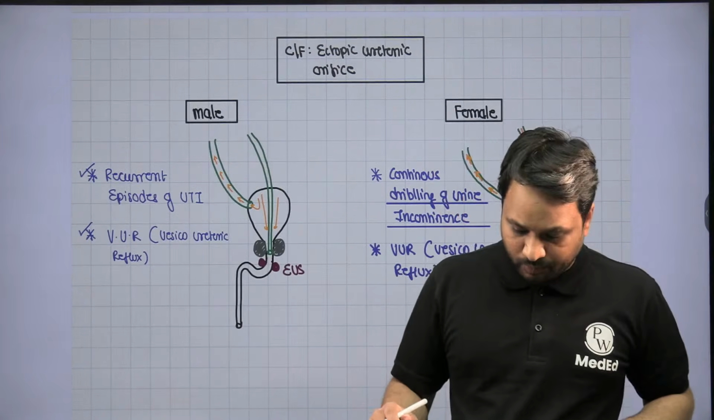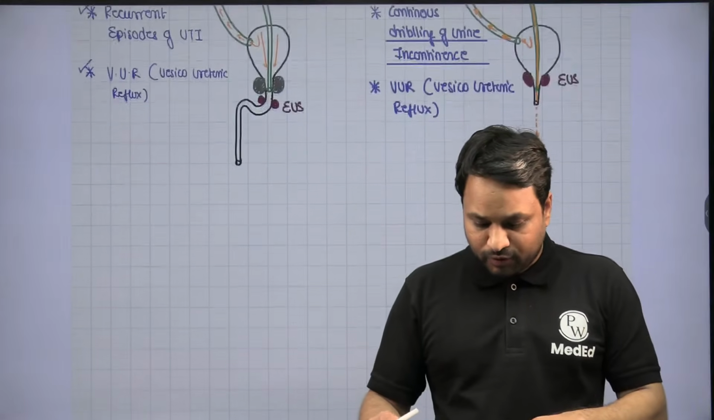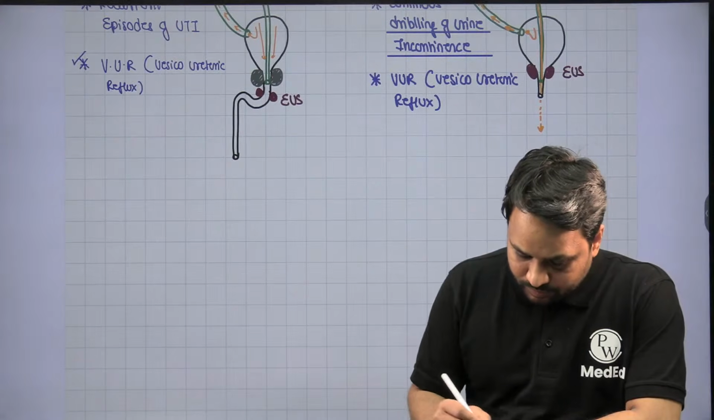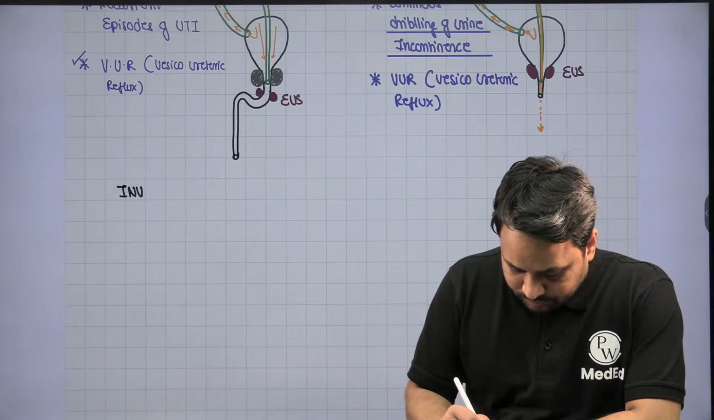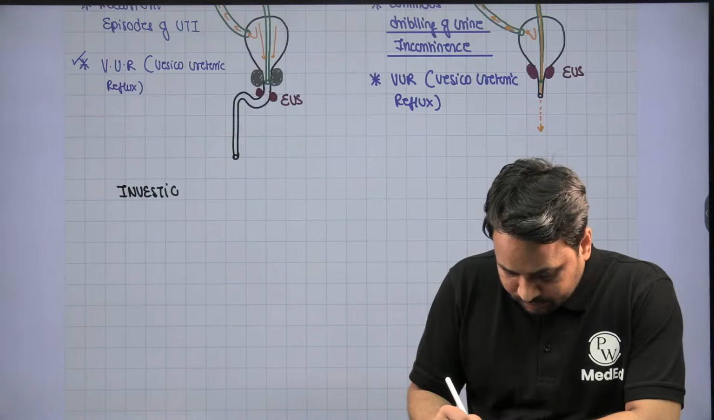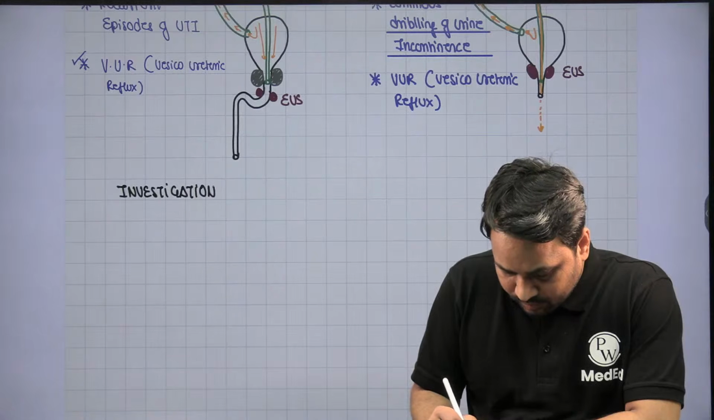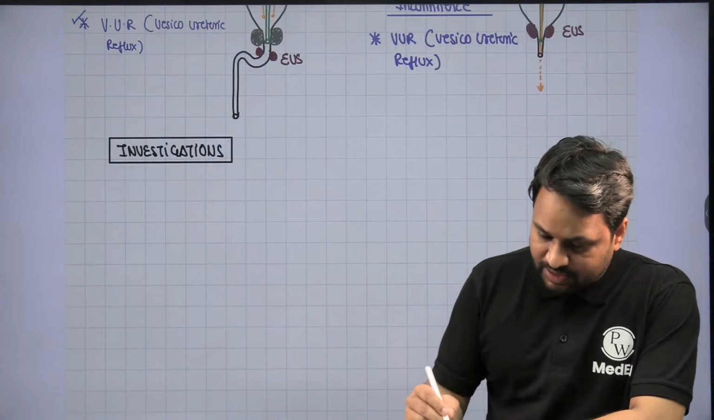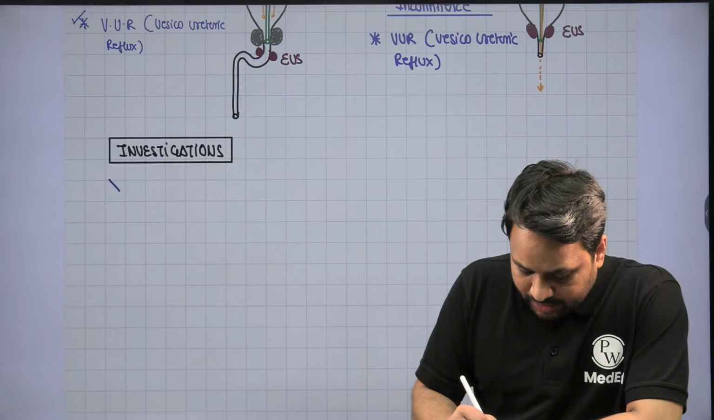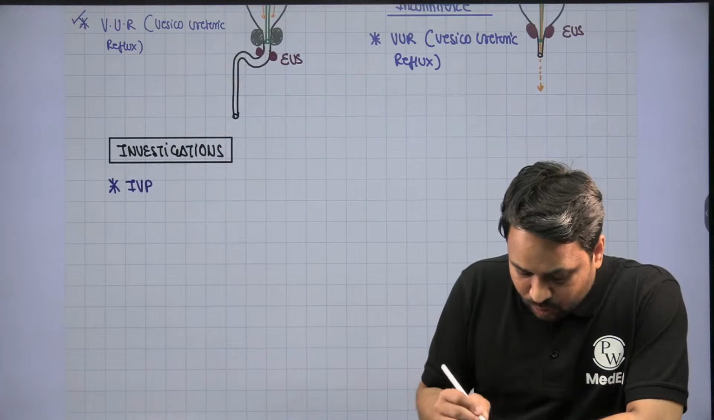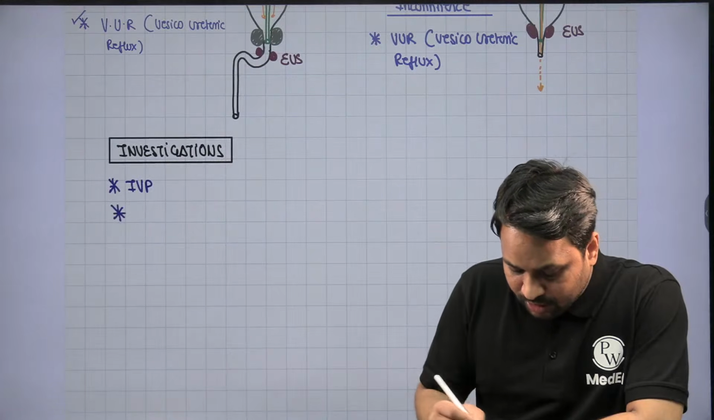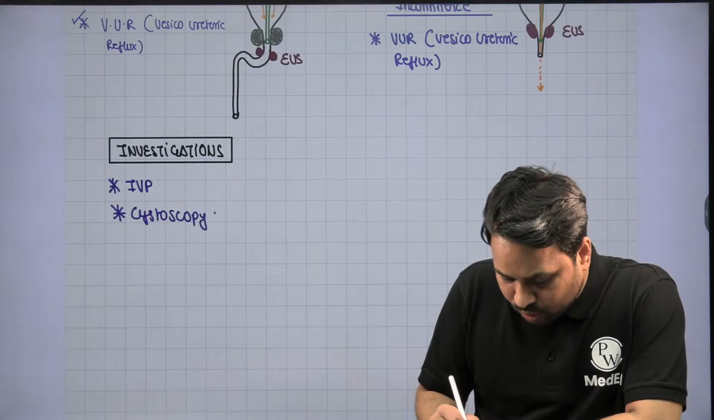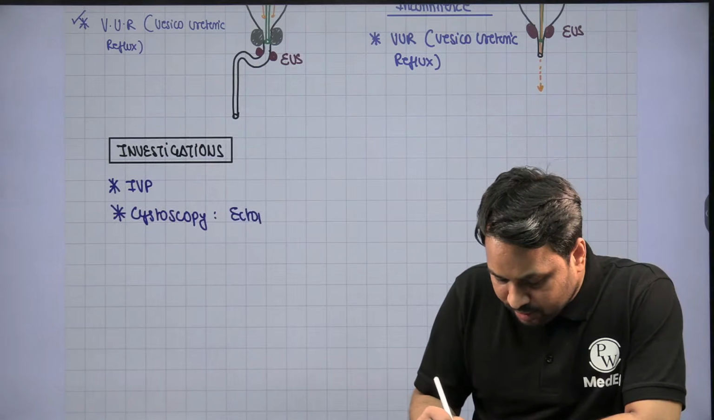Now, in terms of investigations to look for an ectopic ureteric orifice, you can perform an intravenous pyelogram. IVP can tell you about duplication. You can also perform cystoscopy to look for the ectopic ureteric orifice.